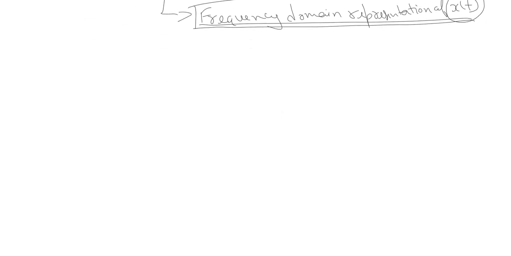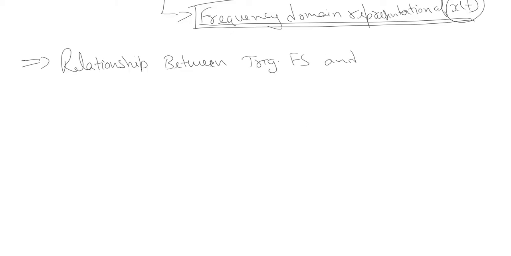Next, let us have a look at the relationship between the two types of Fourier series that we have discussed, the trigonometric and the exponential Fourier series. Let us analyze the relationship between these two types.